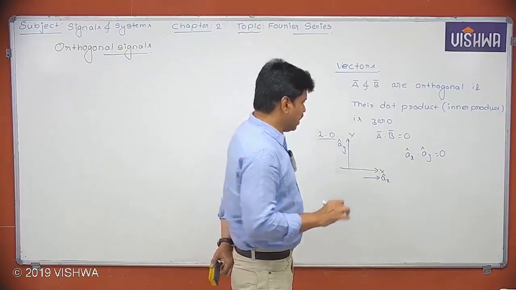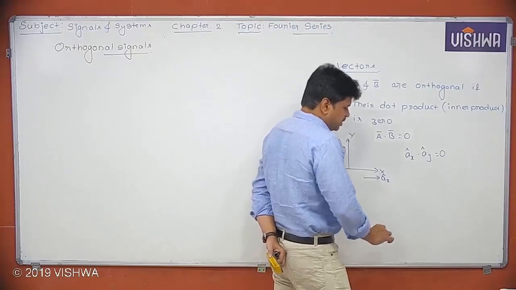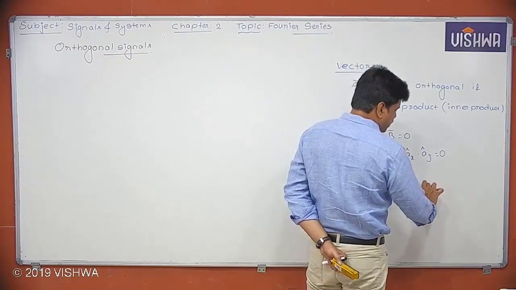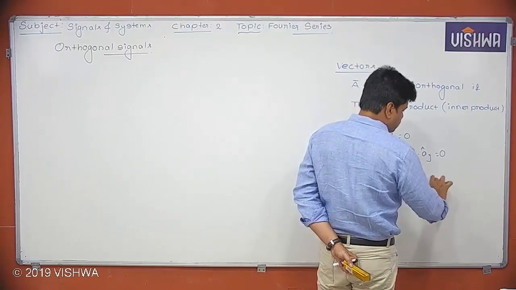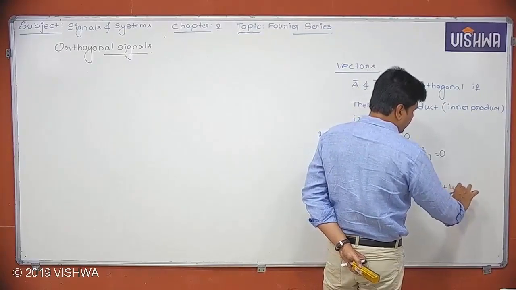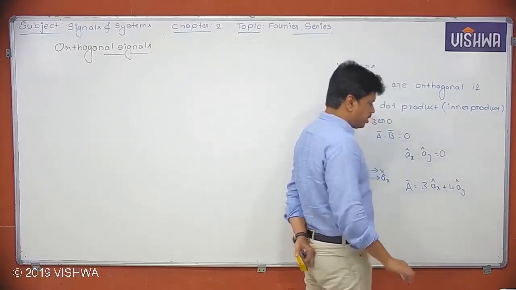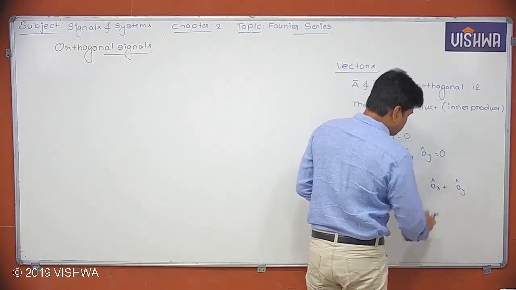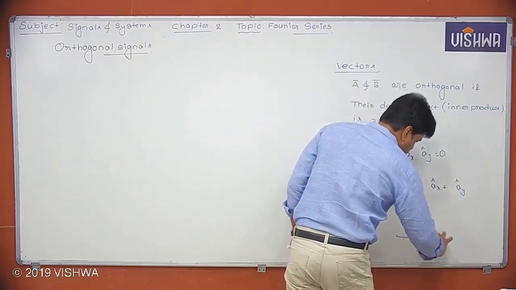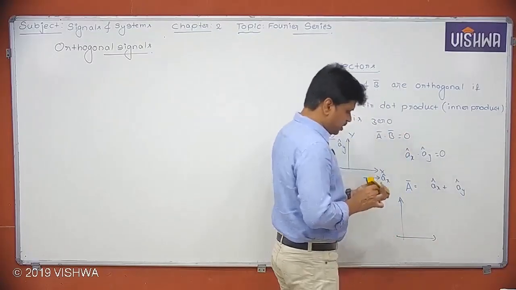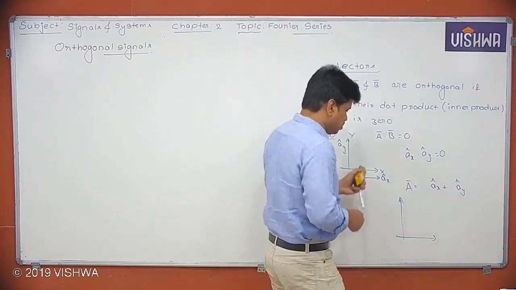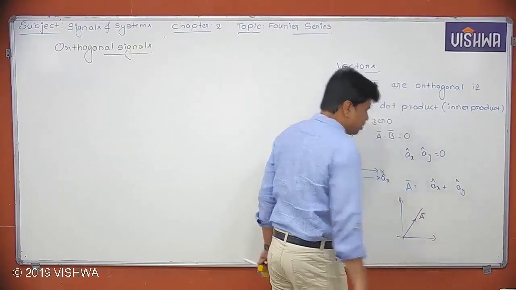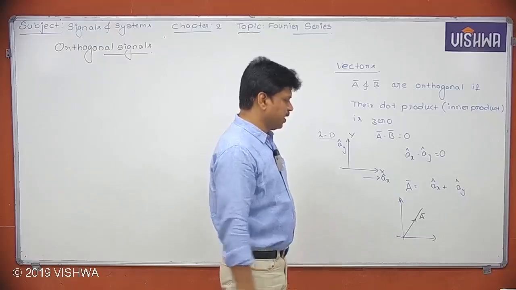Is that clear? Now, let's say there is a vector a bar. Can I write a bar as something like 3ax cap plus 4ay cap? Can I write like this? Or we can write simply ax cap plus ay cap. So how does this vector look? A bar vector. This is the x-axis, this is the y-axis. Ax cap plus ay cap is a vector which looks like this. This is a bar vector, which is passing through the origin.